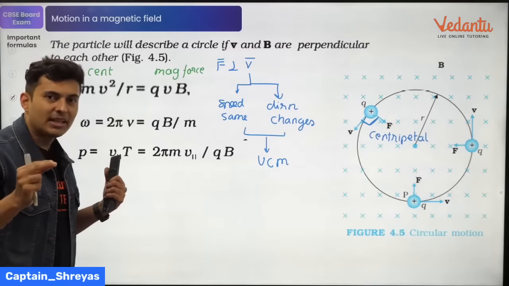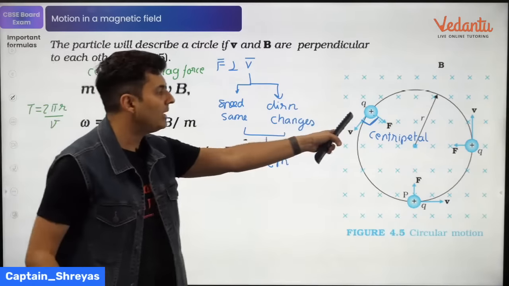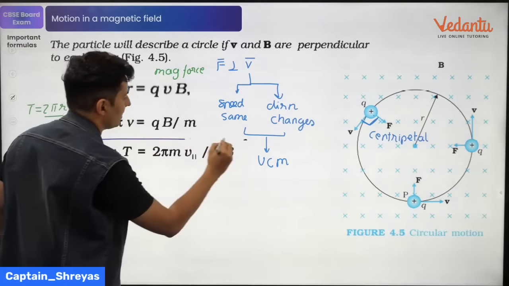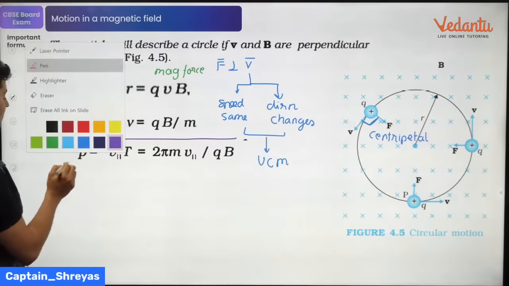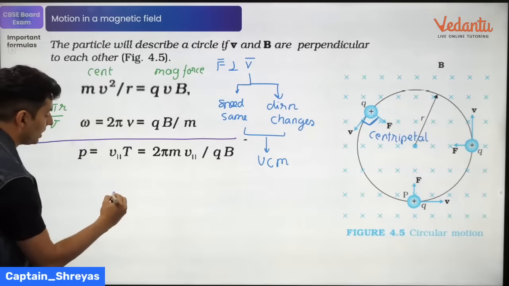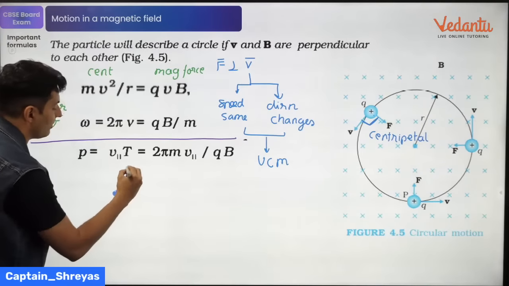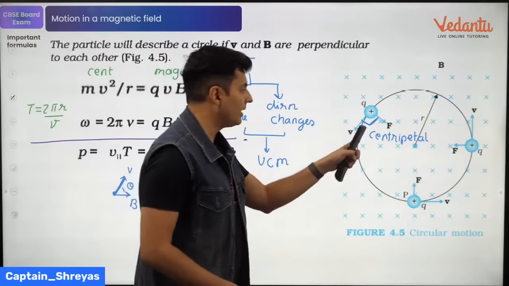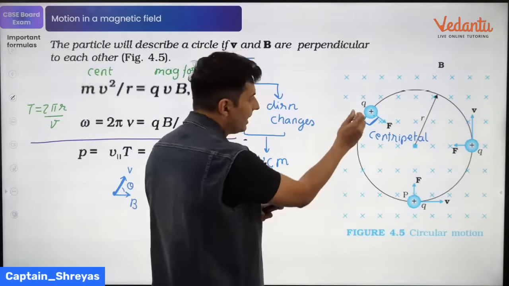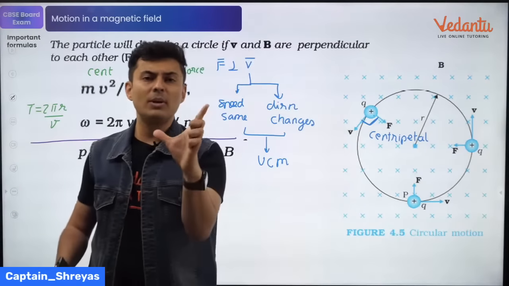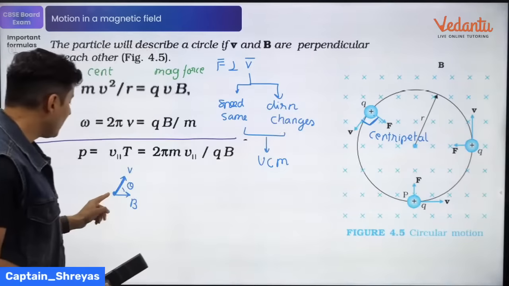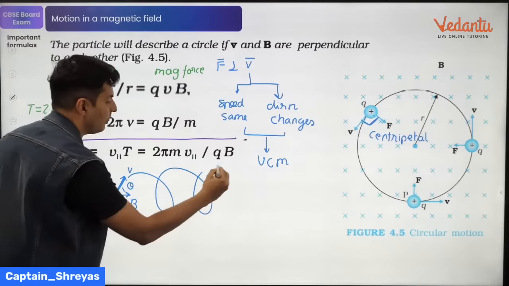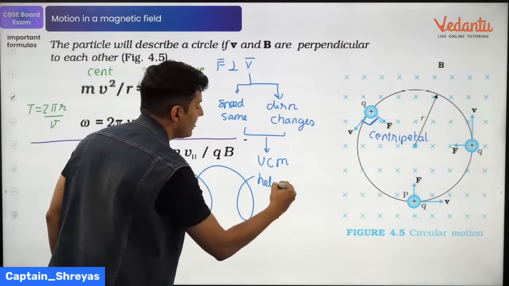Now there is one special case where you do not throw the charge perpendicular to the magnetic field but at an angle. Then you get this third case, where you throw the charged particle at an angle to the magnetic field. Here, velocity is this way, magnetic field is inside, so a 90 degree angle is there between velocity and magnetic field. But if it makes an angle, then you will see the particle goes in a path like a spring. This is basically a helical path.